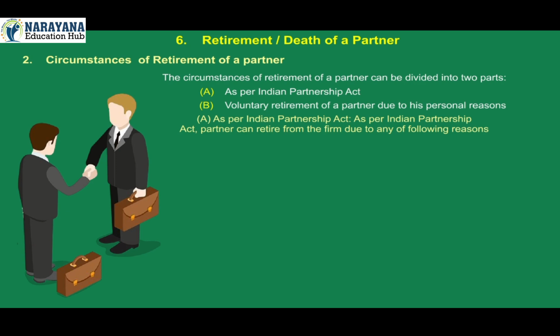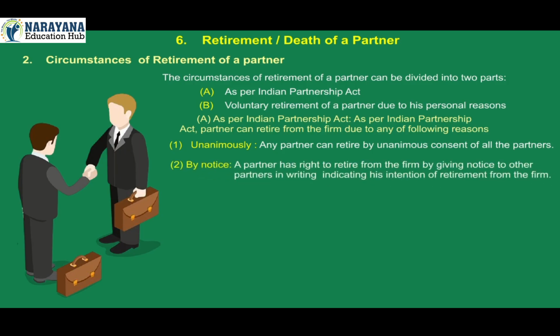A. As per Indian Partnership Act. As per the Indian Partnership Act, a partner can retire from the firm due to any of the following reasons. 1. Unanimously. Any partner can retire by unanimous consent of all the partners. 2. By notice. A partner has the right to retire from the firm by giving notice to other partners in writing, indicating his intention of retirement from the firm. 3. By contract. Any partner can retire as per the conditions of the partnership deed.